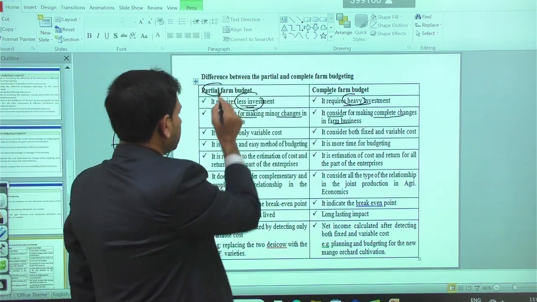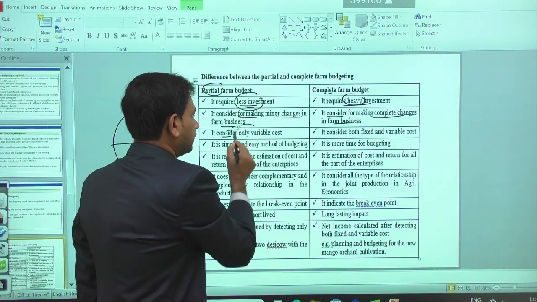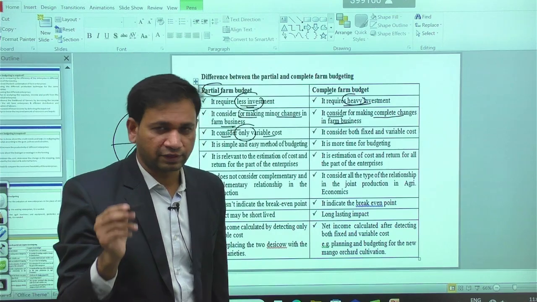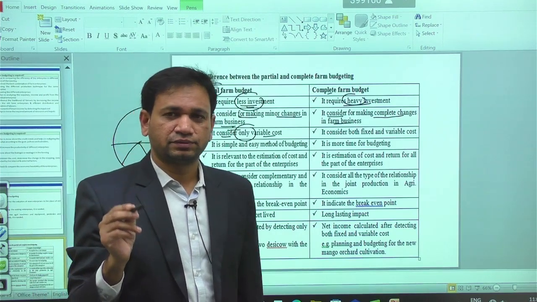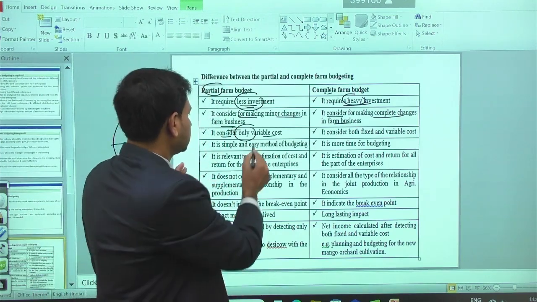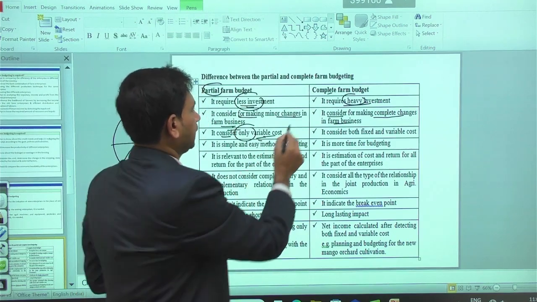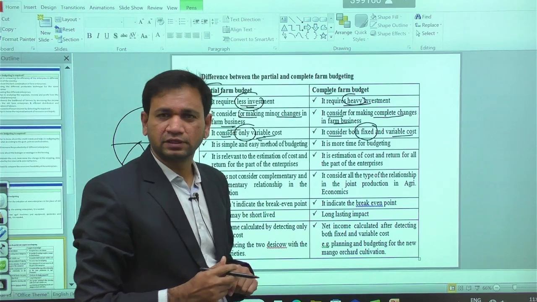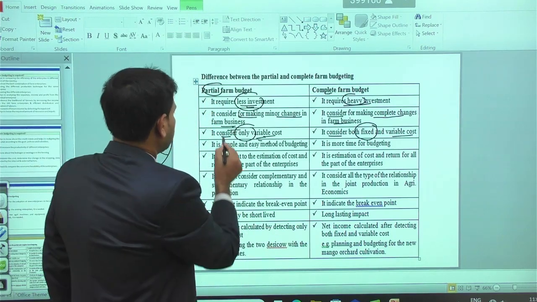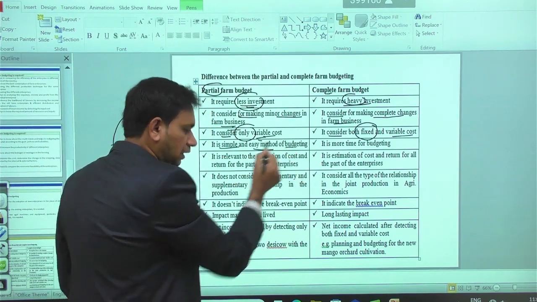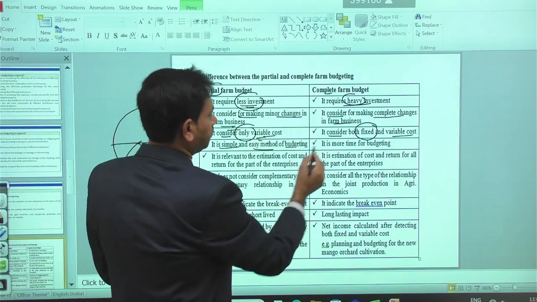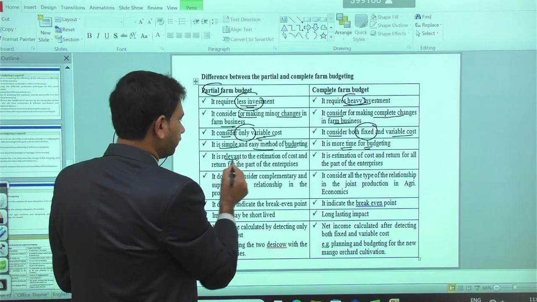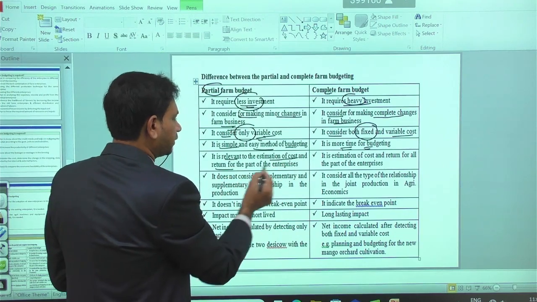Then in partial budgeting, it considers only the variable cost, whatever the variable factors are. Whatever cost we spend on the variable factors is called variable cost. But in the complete budget, it considers both fixed and variable cost. Then partial budgeting is a simple and easy method of calculation, but complete budgeting takes more time for calculation. Then it is relevant to the estimation of cost and return for part of the enterprise.